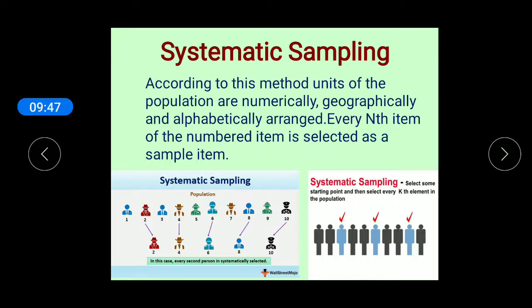But there are some demerits of that method also. Every item in the population does not get an equal chance of being selected because only the first number is selected on the basis of random sampling. And another is that if all the items in the population are homogeneous, then it becomes impossible to use that method.